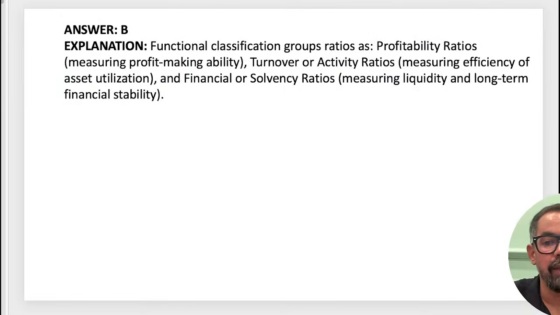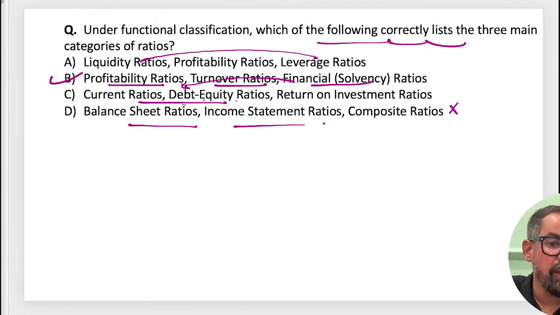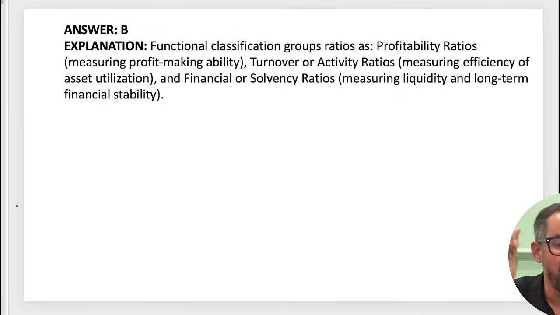Why option B? See, first, liquidity and leverage come under the solvency ratios. Current ratio and debt to equity ratio again come under the solvency ratio. Balance sheet, income and composite, this is your traditional classification. They are asking about the functional classification. When it comes to B, under profitability we have gross profit, ROI and all. Turnover is activity based, and we have financial, solvency, long term and short term. So that's why option B. Yes, you got tricked with this one, guys.